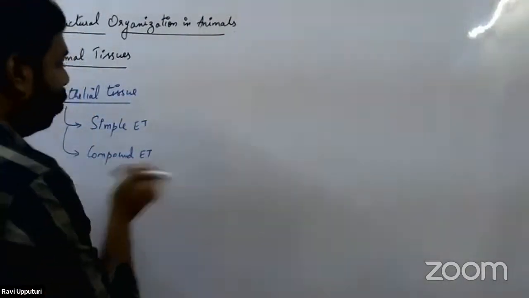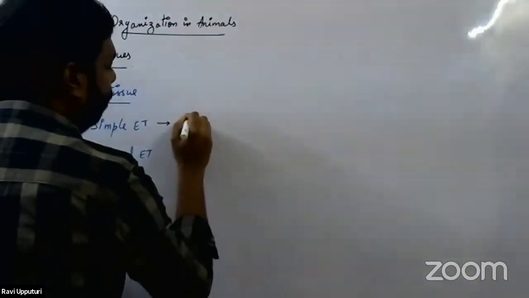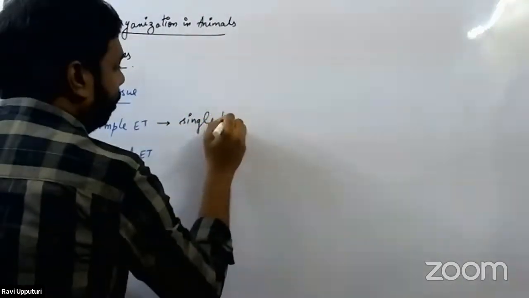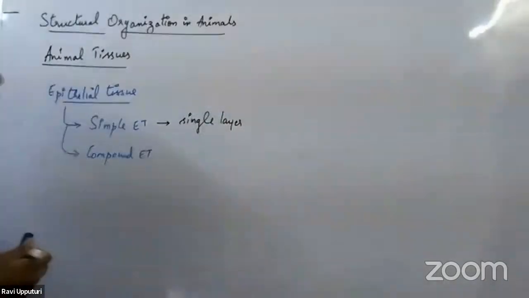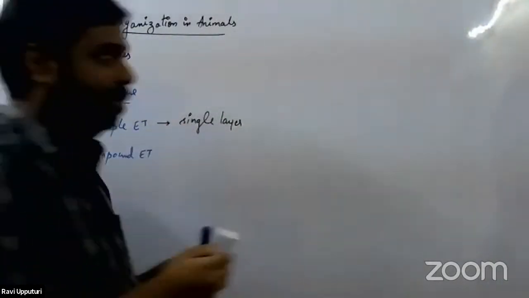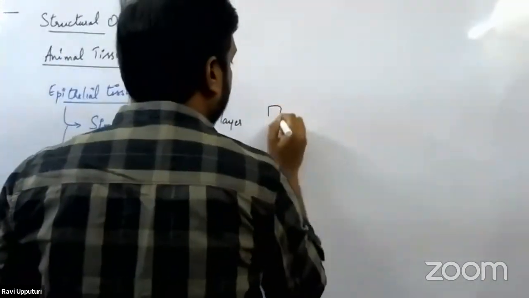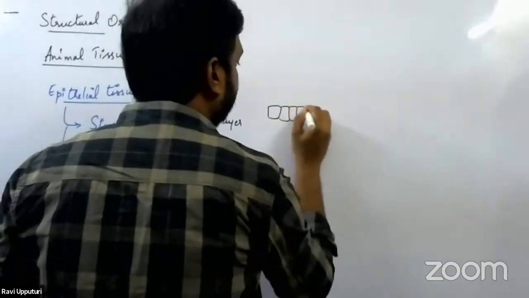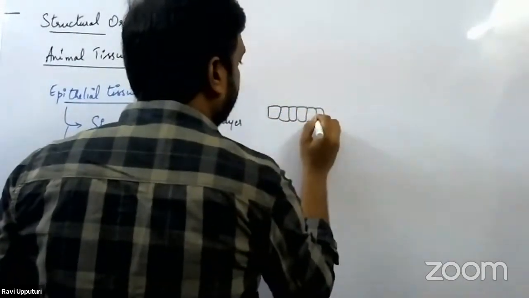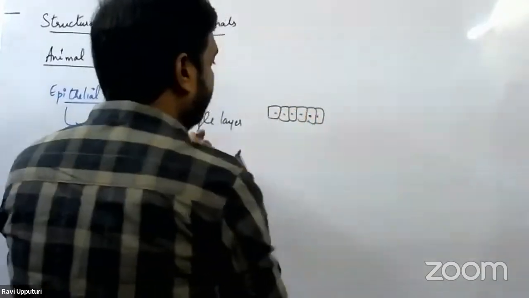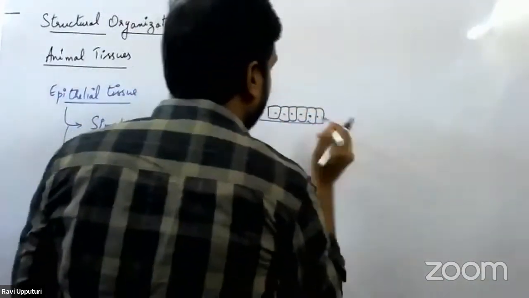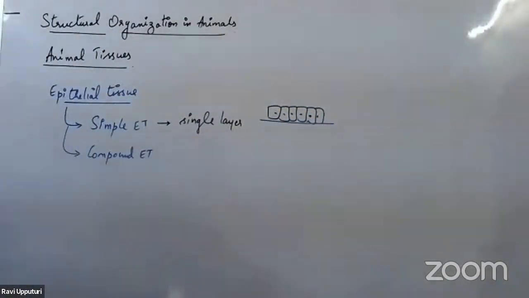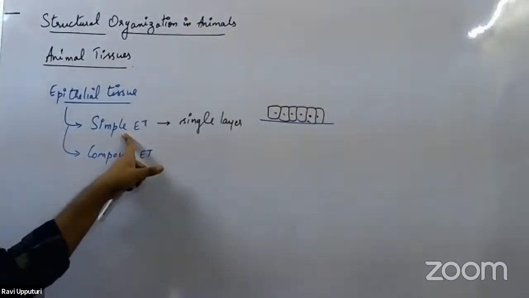Now talking about simple epithelial tissue, what does simple epithelial tissue actually mean? There is only one single layer of cells resting on the basement membrane. So this is how the simple epithelial tissue looks like. This would be the nucleus that is present. They always rest on the basement membrane. So there is only one single layer of cells resting on the basement membrane. We would classify it as simple epithelial tissue.